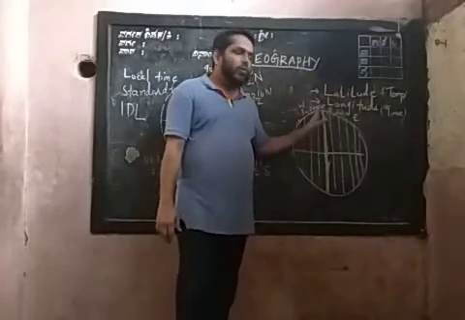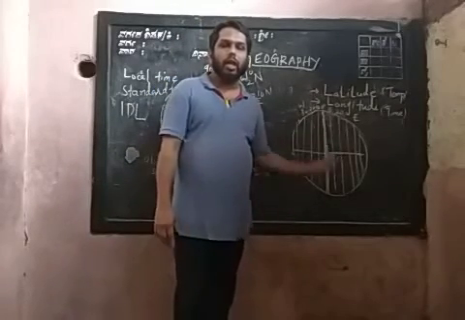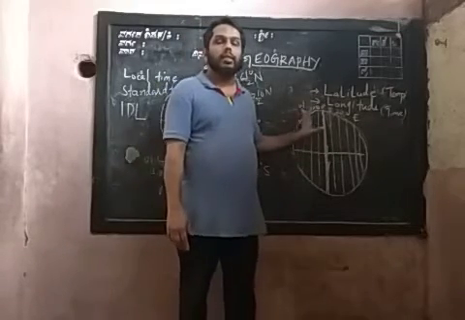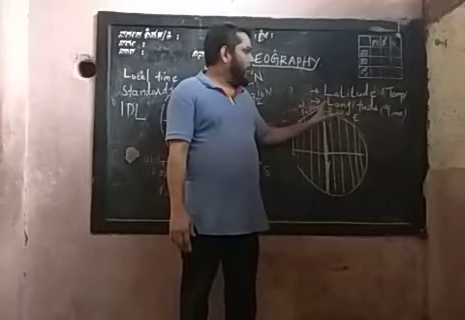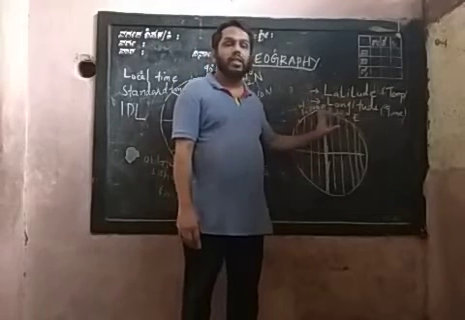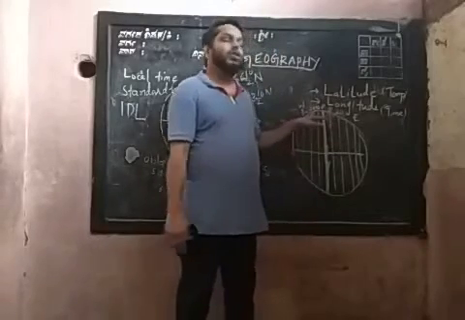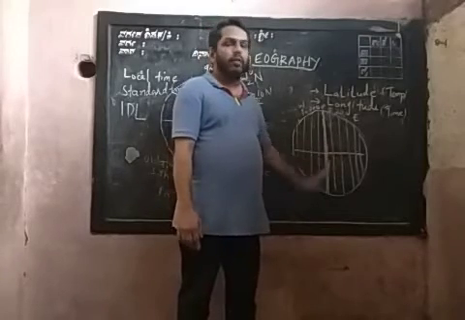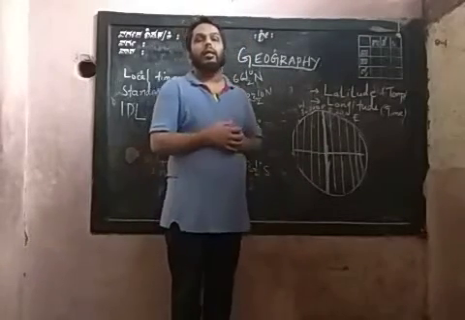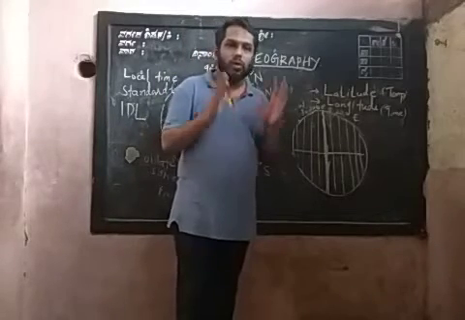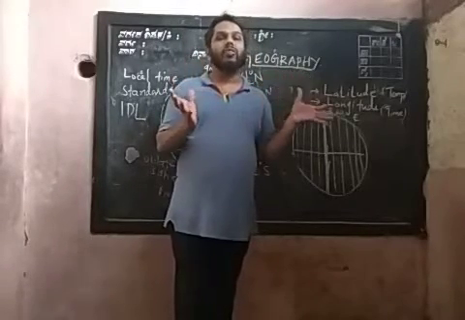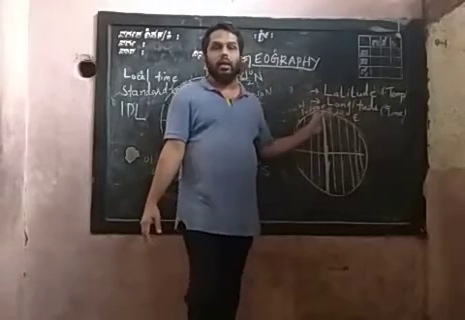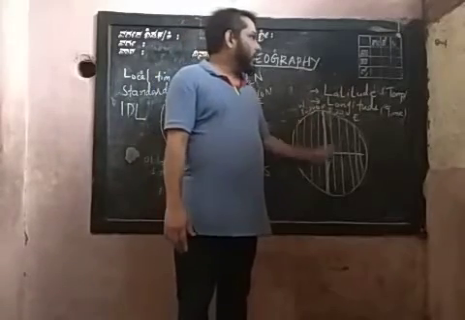When we take the time of London, Greenwich time is known as the international standard time, and based on that time we fixed the time of other countries. When it is 12 noon in London, the time of India will be 5:30 in the evening. So we can understand there is a time difference of 5 hours and 30 minutes between London and India. That is the usage of longitude.